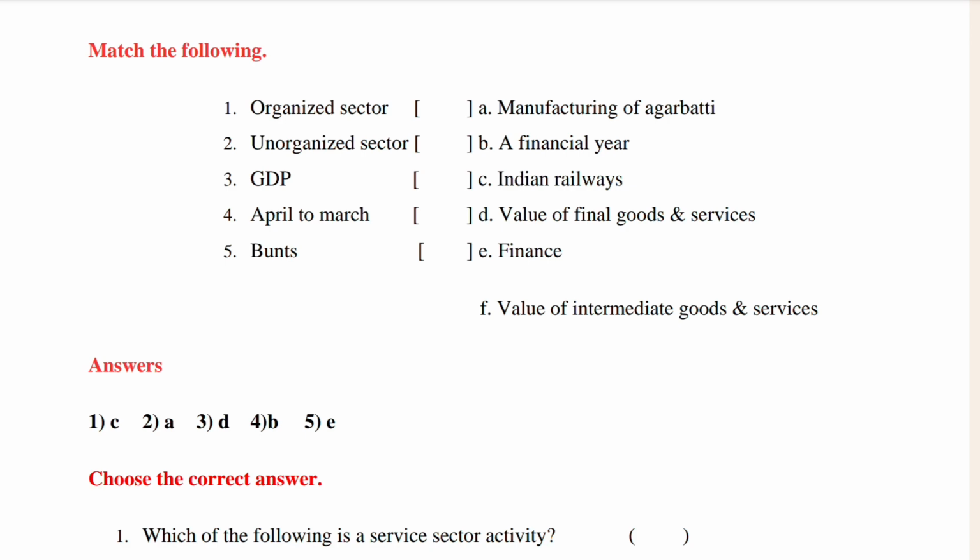GDP is the value of all final goods and services. April to March is the financial year. And the fifth one is the value of international goods and services.